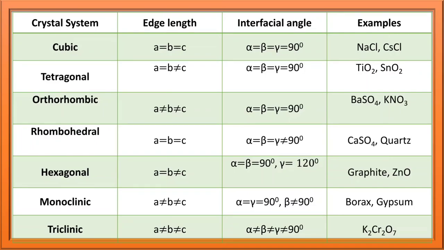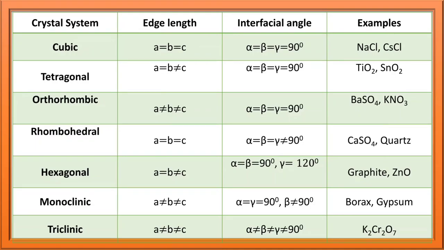Carefully observe guys, edge length. First you have to write all are equal. Then cut one. A equal to B equal to C is there. Now B is not equal to C, you have to do. Okay. In the third, cut both. See, all are equal, cut one, cut both. So last one, for triclinic, directly remember A is not equal to B is not equal to C, and alpha is not equal to beta is not equal to gamma is not equal to 90. Remember, triclinic example is K2Cr2O7.